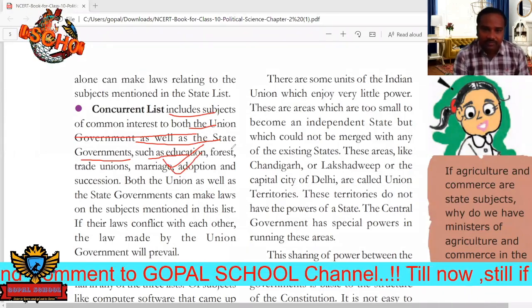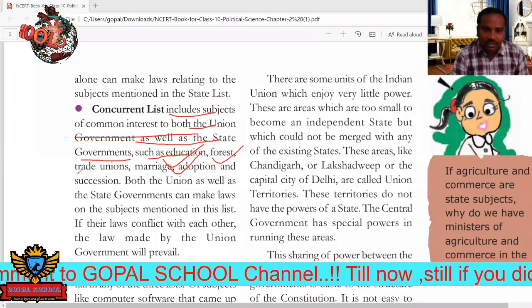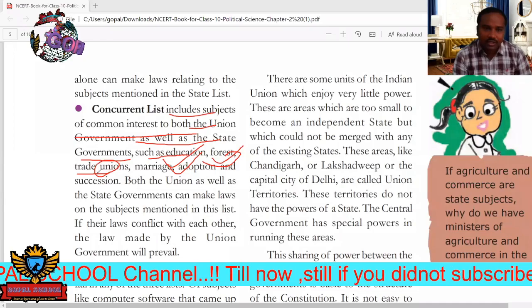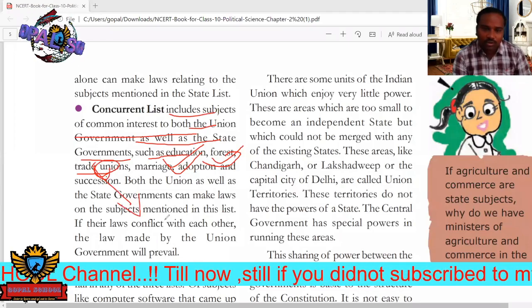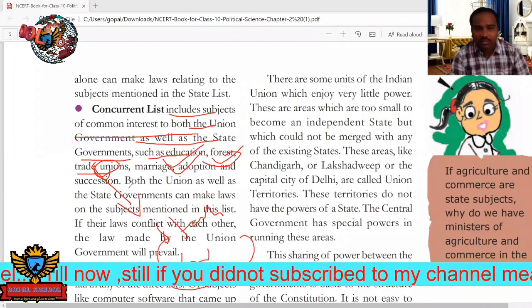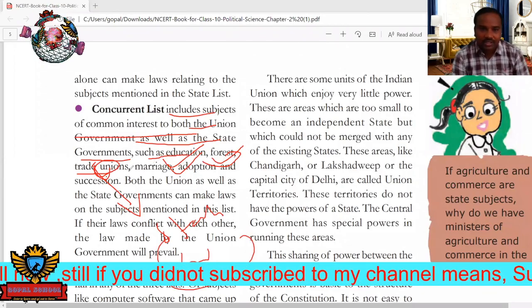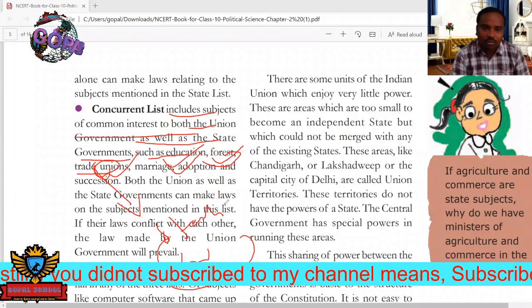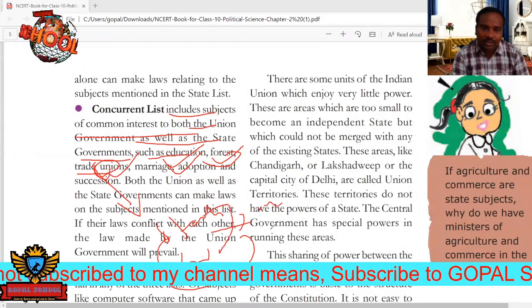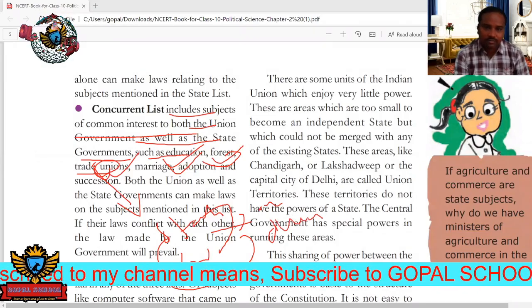The next one is forest, and trade unions. These are controlled by both, sometimes the state government and sometimes the central government. If any problem persists in these departments, both governments have the authority to take the decision.